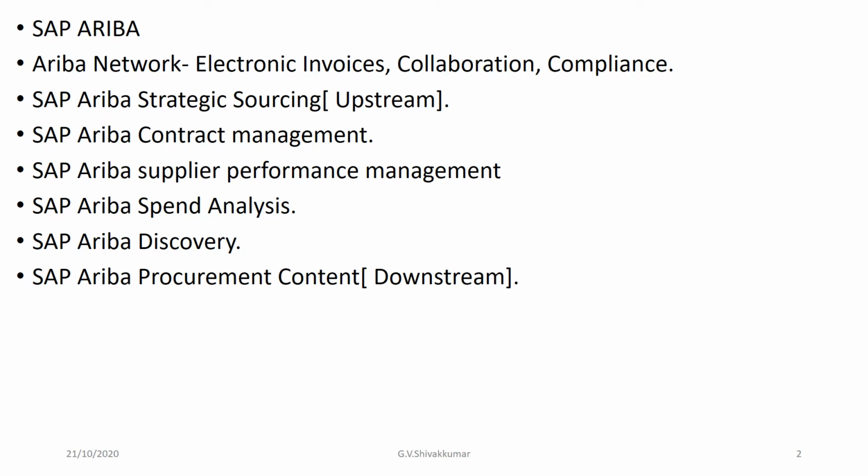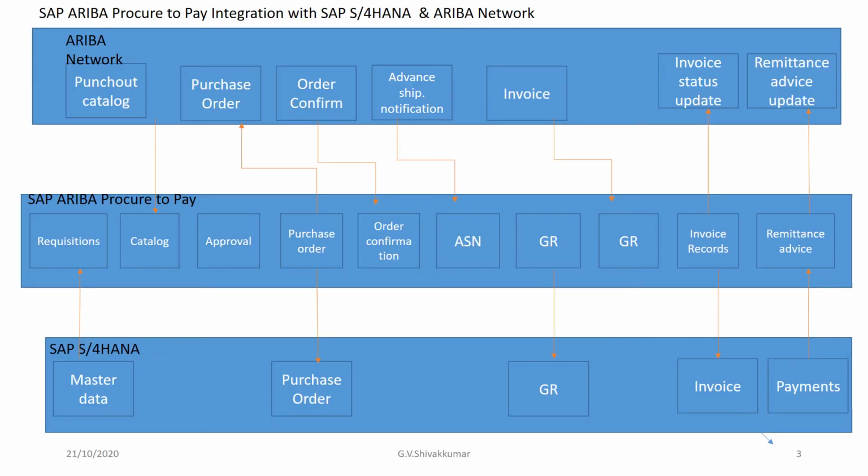After the invoice is reconciled, the approved invoice export, that is the OK to pay file, is generated in SAP Ariba and sent to the SAP S/4HANA system for supplier payments. So, on my next page, let me show you the SAP Ariba Procure to Pay integration with SAP S/4HANA and Ariba Network. Okay, so this shows the overview of the process.